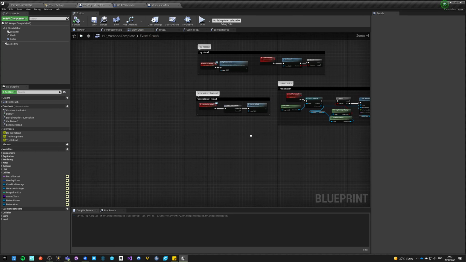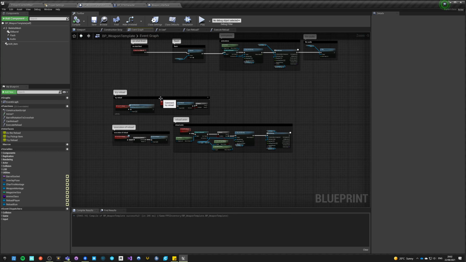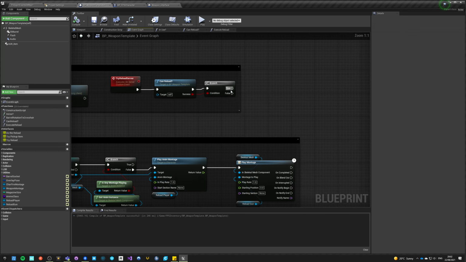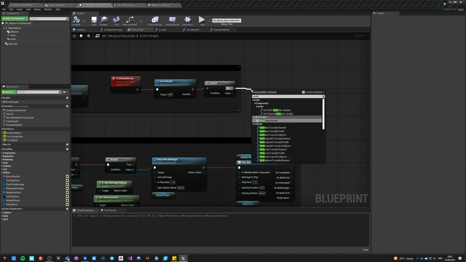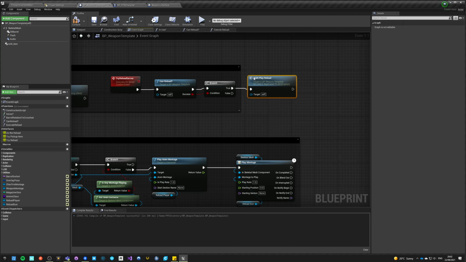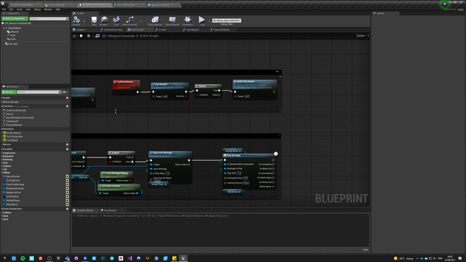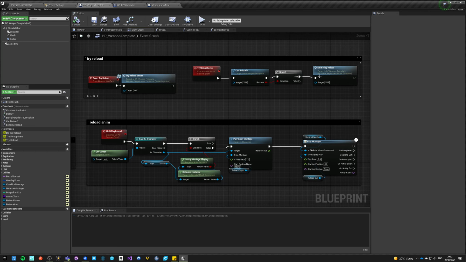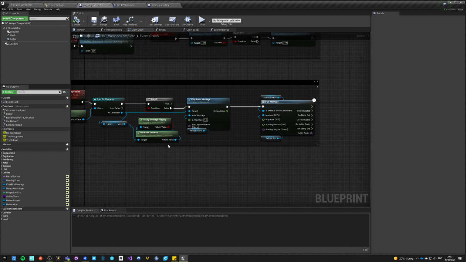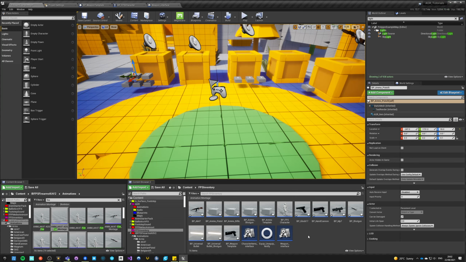Anything else here? I think that's everything. So this will be multiplay reload. Okay, so this is on the server. Server says it's fine, that it plays montages and it plays them synchronously like this. So now we need to set montages for all the weapon actors. Again, 1, 2, 3, 4, 5. Let's just open them up.